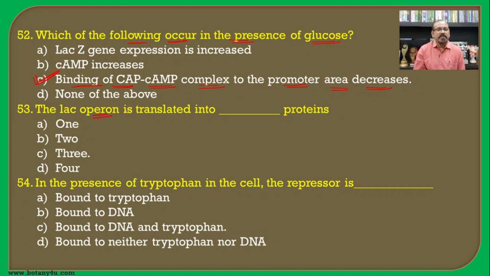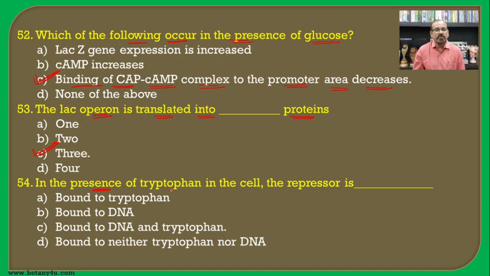The lac operon is translated into proteins. Earlier we have seen that it is polygenic, and there are genes for the synthesis of 3 polypeptides, that is the polygenic, and hence the 3 will be the correct answer for this question.